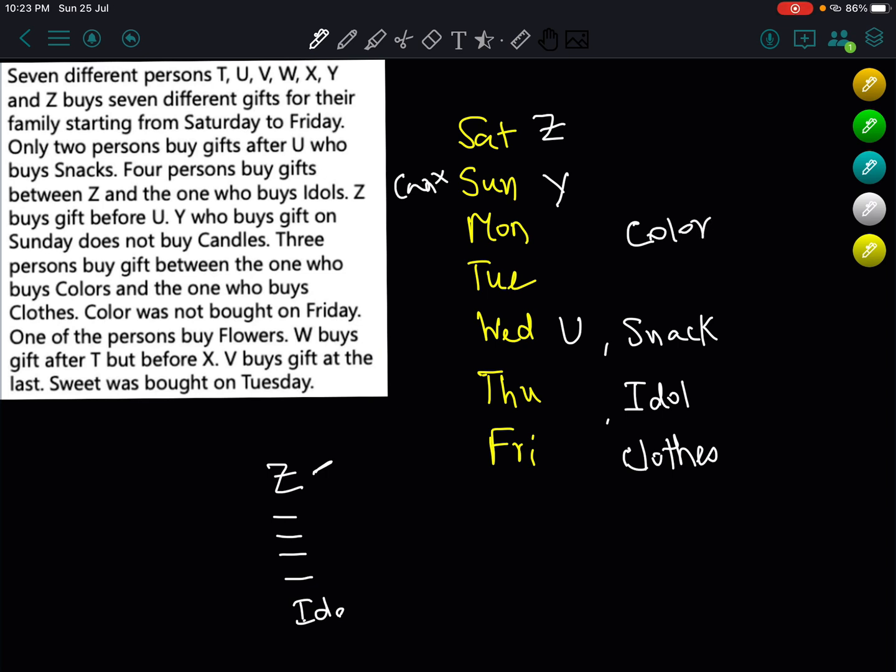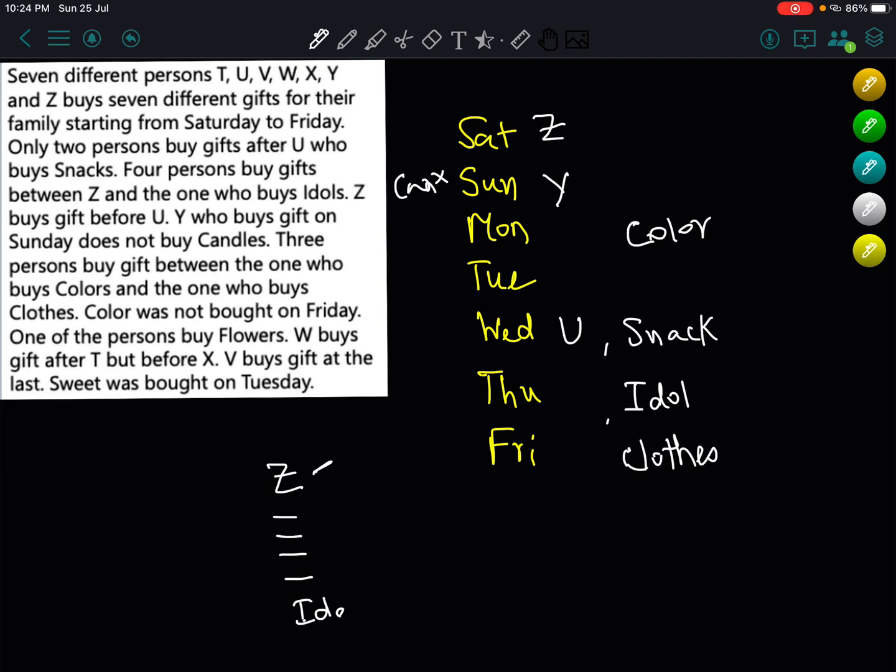Okay. So we have to write here. Otherwise there is no other option. If you write color on Z or Y, then it is not possible to give the gap, because snack and idol are already written. Now so this is the thing, color and clothes. Color was not bought on Friday. One of the persons buys flowers.